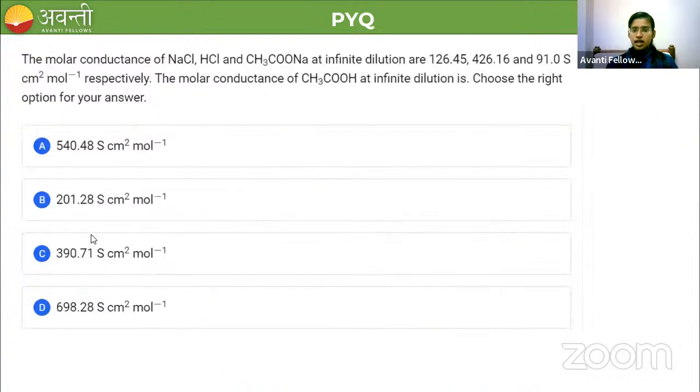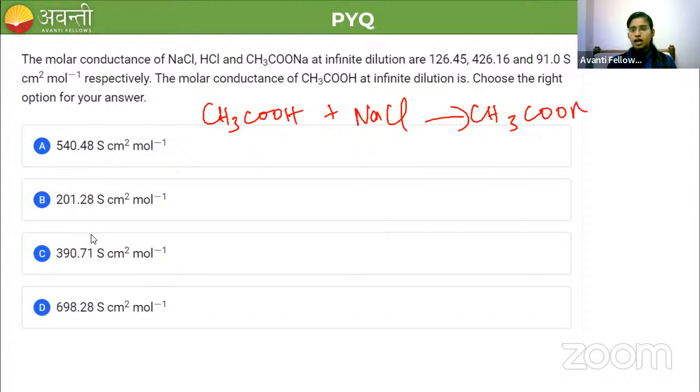So this question I have discussed in yesterday's class also. Do you guys remember? This is a question from Kohlrausch's law, right? Here we have four compounds in which CH3COOH reacts with NaCl to form CH3COONa and HCl.